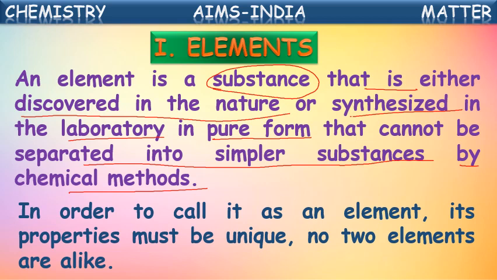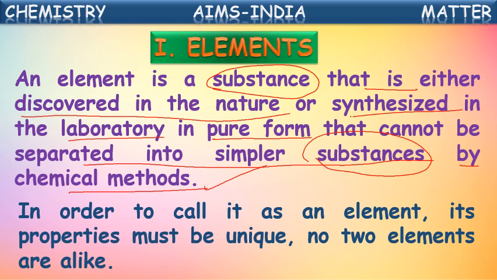It should be in a pure form, and that substance cannot be separated into simpler substances by any chemical methods. Such substances are said to be elements.